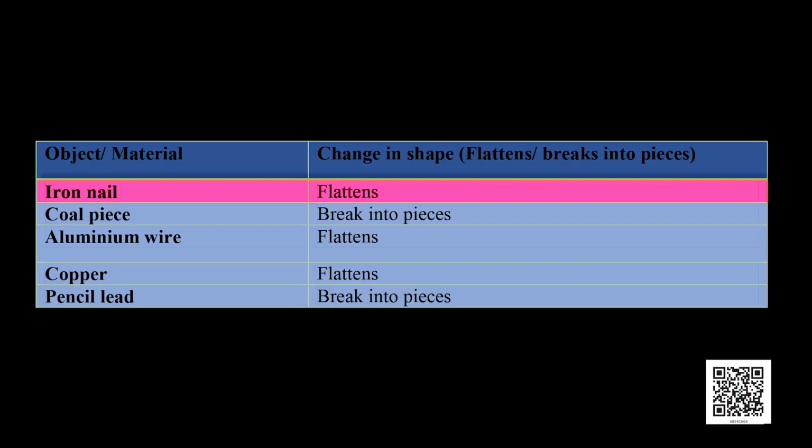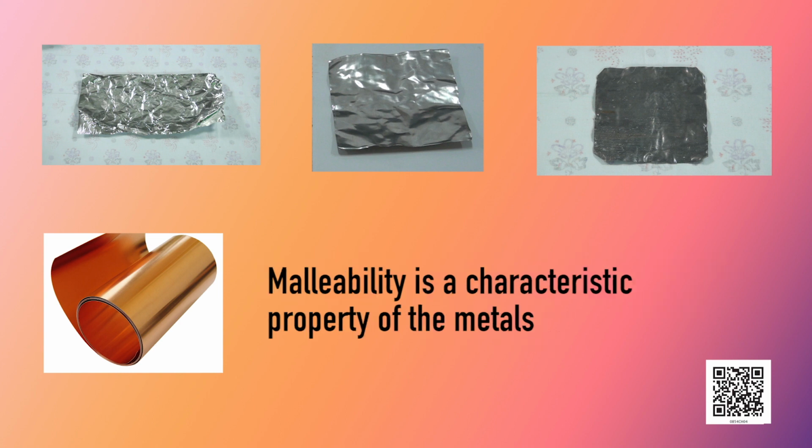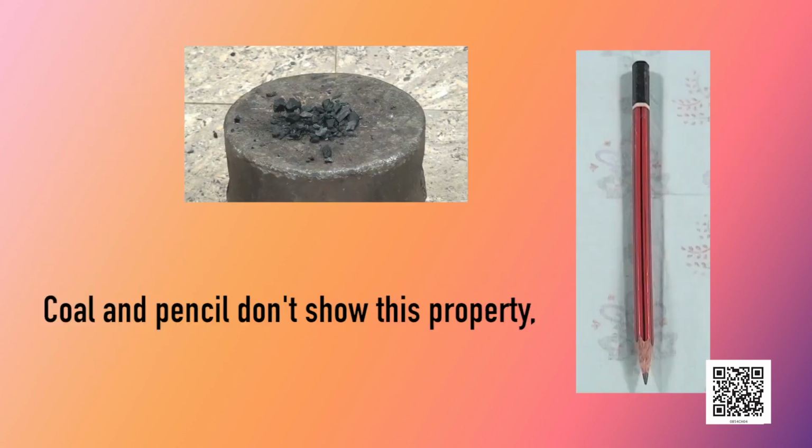Iron nail flattens, coal piece breaks into pieces, aluminium wire flattens, copper flattens, pencil lead breaks into pieces. The property of metals by which they can be beaten into thin sheets is called malleability. Malleability is a characteristic property of the metals. Coal and pencil do not show this property.